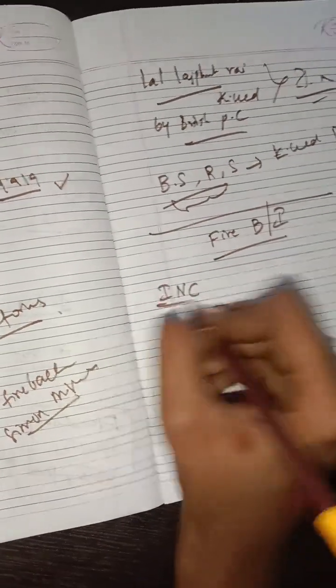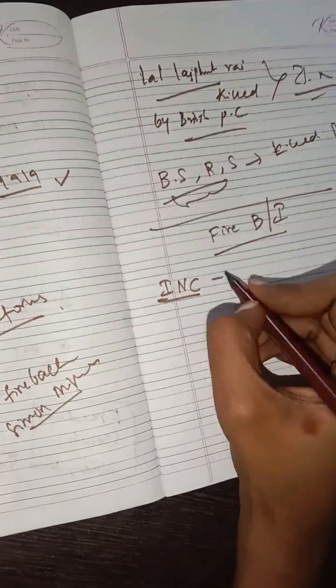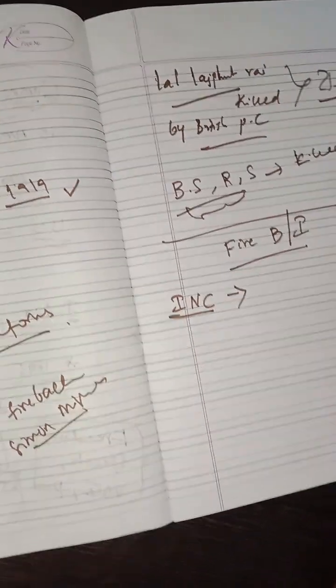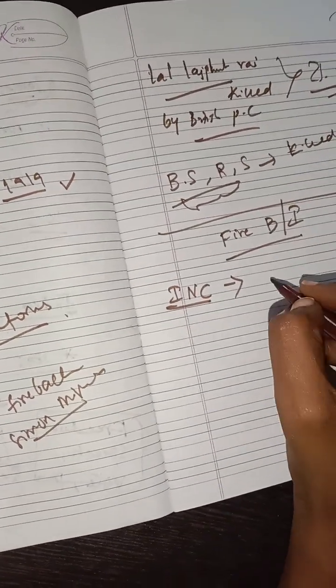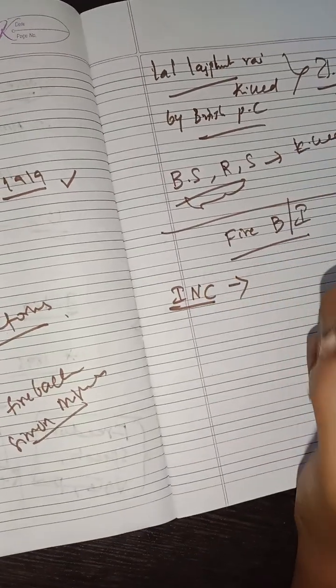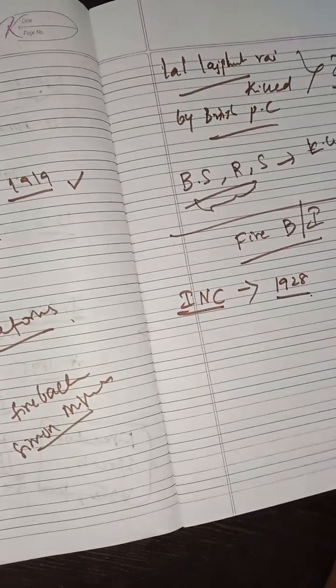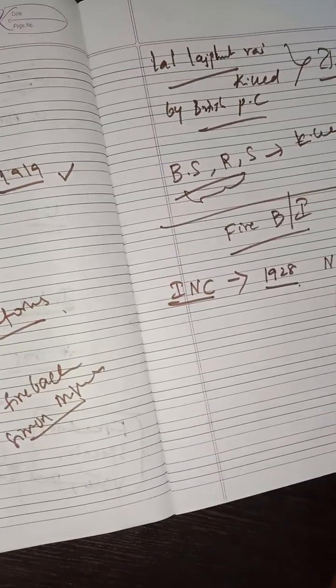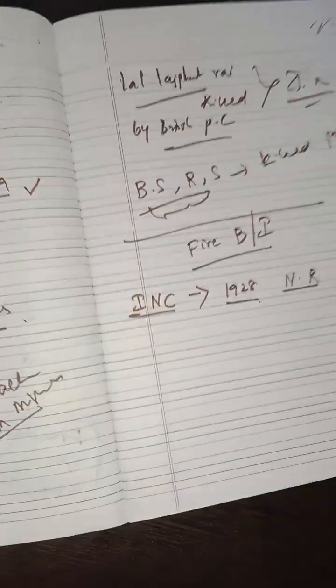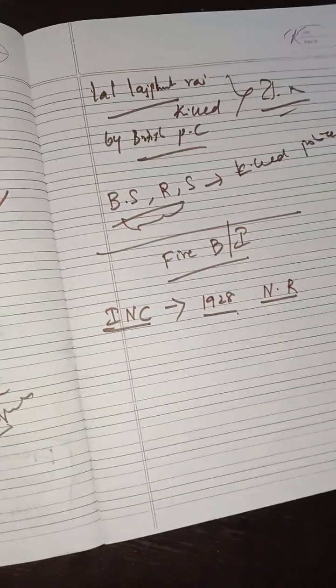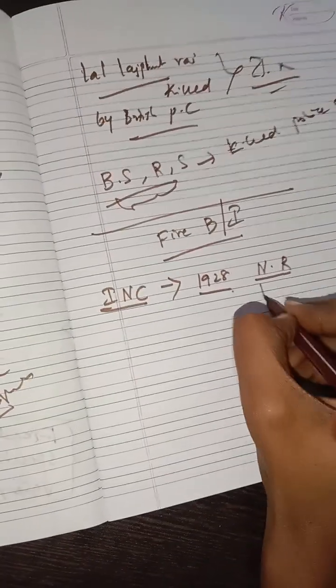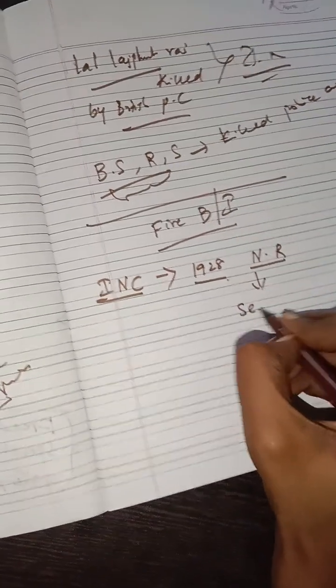Okay, so after that the Indian National Congress started working on our Indian constitution. The Indian National Congress wanted to start something for our Indian people. So in 1928 Nehru wrote a report that is called the Nehru Report. In this report he mentioned self determination.